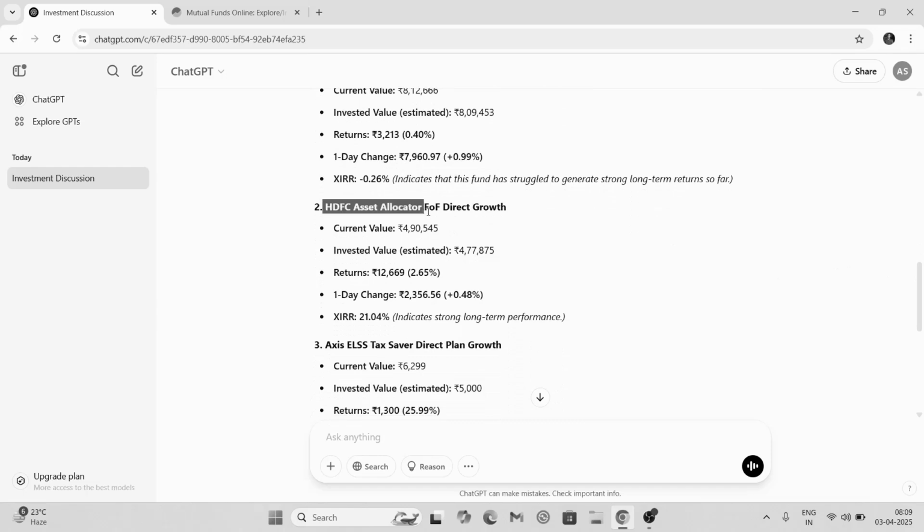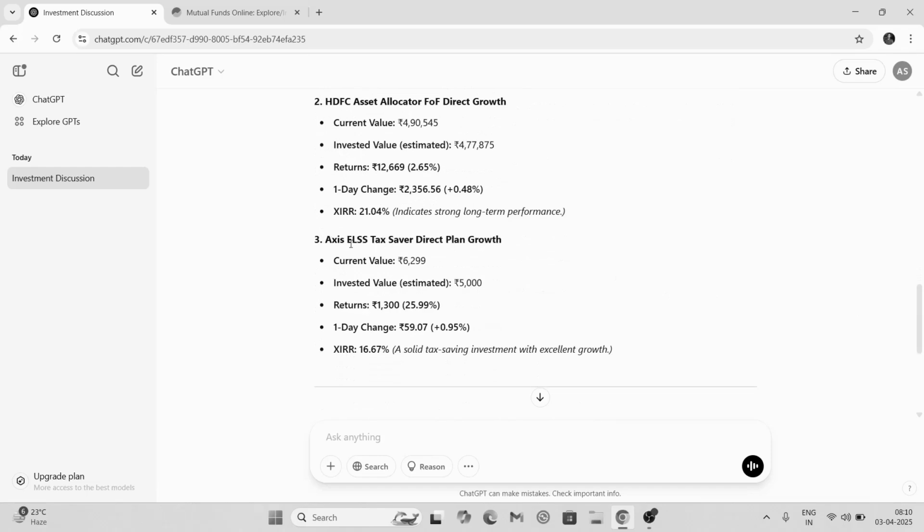Now that is my second fund here, where I have invested 4 lakh 77,000 and the current value is 4 lakh 90,000. I have a return of 2.65%, 12,000 rupees, and this is my current return. Now XIRR is 21%, which indicates strong long-term performance. See, this is considered a strong long-term performance.